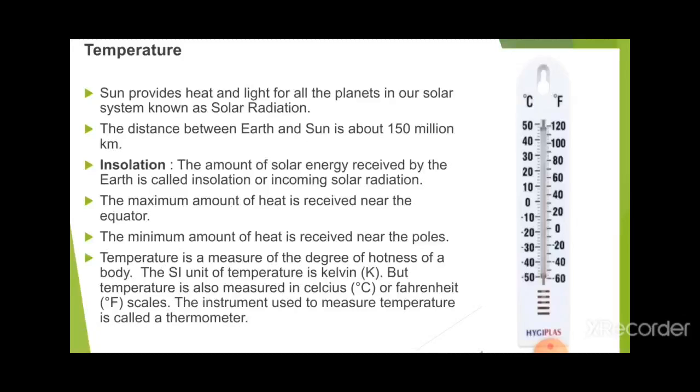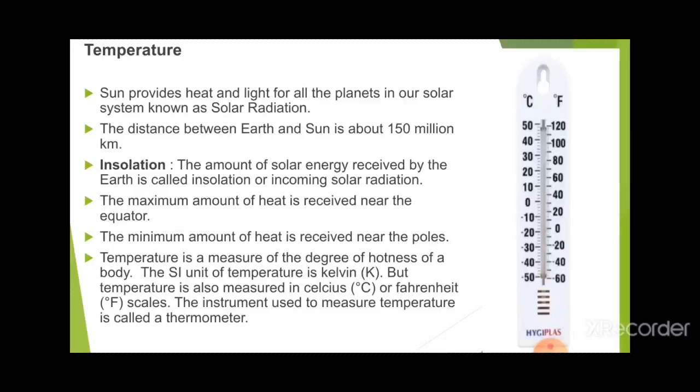The distance between the earth and the sun is about 150 million kilometers. So you can observe that there is a huge distance between the sun and the earth, and you can imagine how much temperature there is on the sun. You might have noticed in the summer season, the sun rays and the heat the sun exerts is so huge that sometimes we cannot bear it. So you can imagine, if we were near the sun, what kind of temperature we would feel. You can imagine how much energy and temperature the sun has.